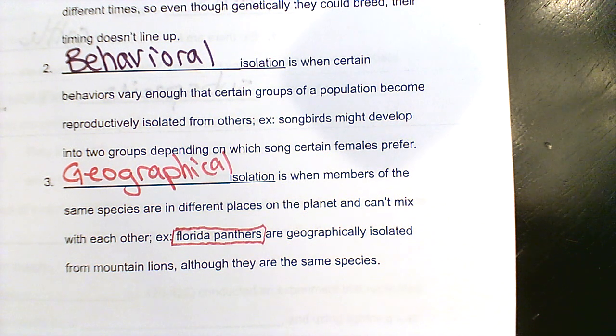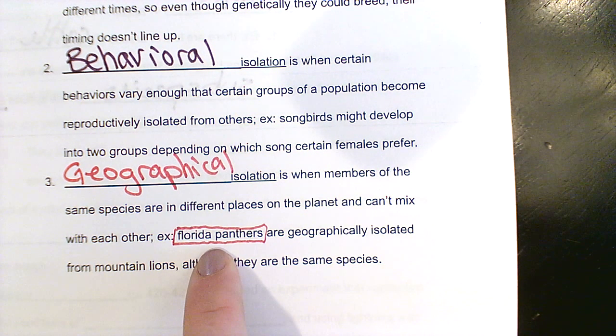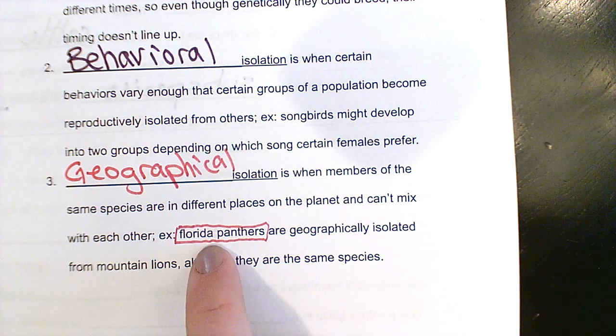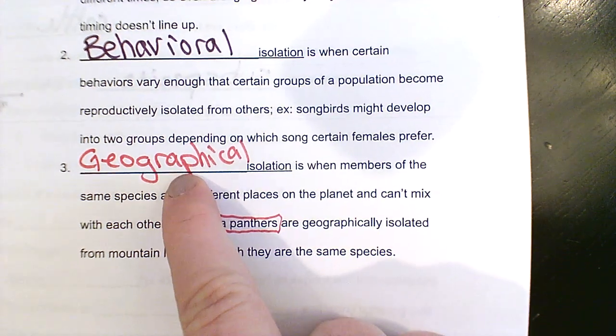Okay? So those ones that are down in Florida are not going to reproduce with the ones out in Wyoming, Colorado, out in the Rocky Mountains. They are nowhere close to each other, right? They're geographically isolated. And the likelihood that one Florida panther is going to mosey up to the Panhandle or Wyoming and find a mountain lion to mate with is pretty far-fetched, right? So they're isolated from each other.